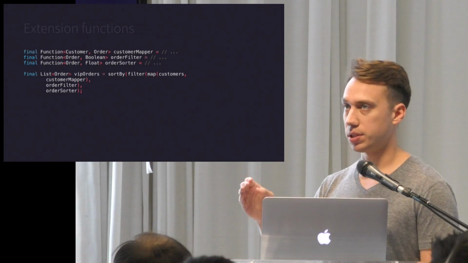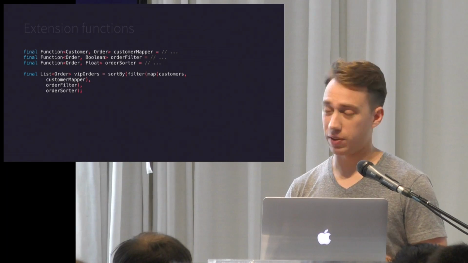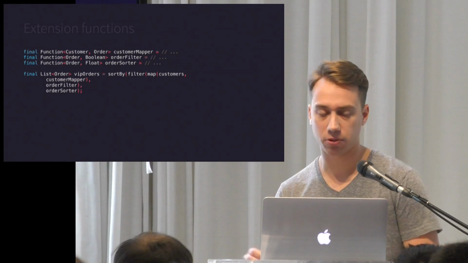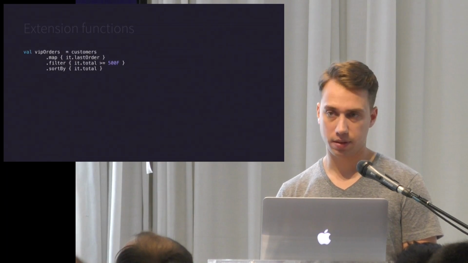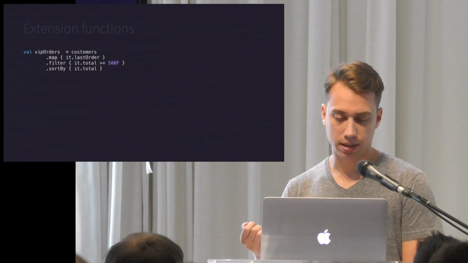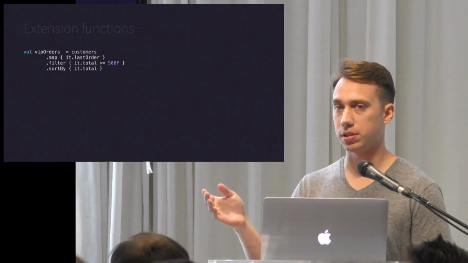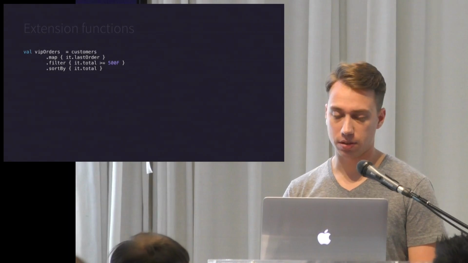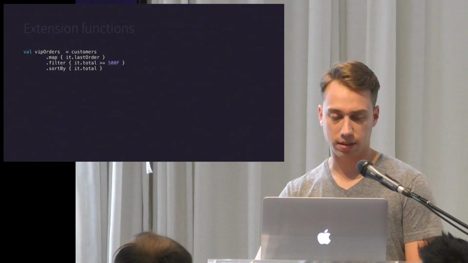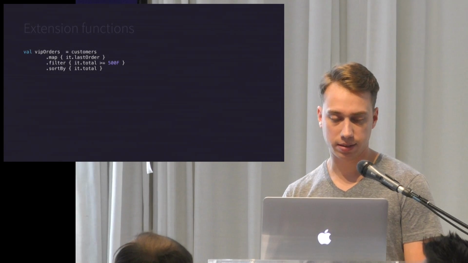But notice that in order to do those functions in order, you had to nest them inside out. And it's very messy, and the formatting's not great, and even if it was great, it's still confusing because you're doing everything backwards. And that's where extension functions come in handy. The extension functions in the standard library for collections are actually using the Java collections. So you can use your plain old Java collections, and they will statically add these methods to them. Again, it's syntax sugar.